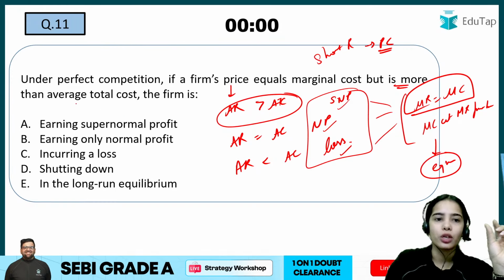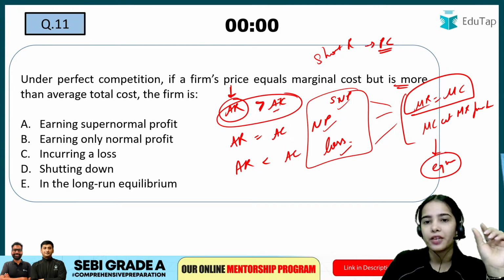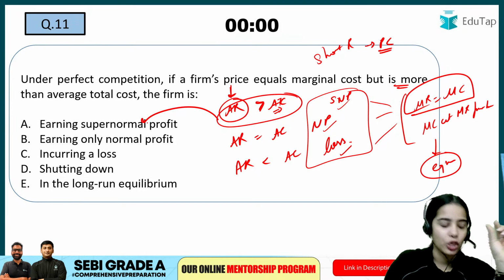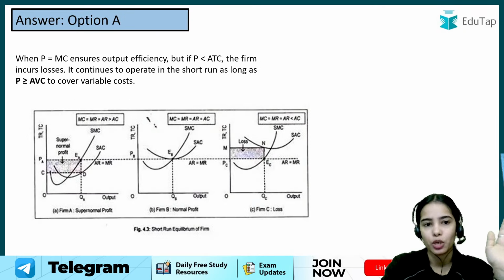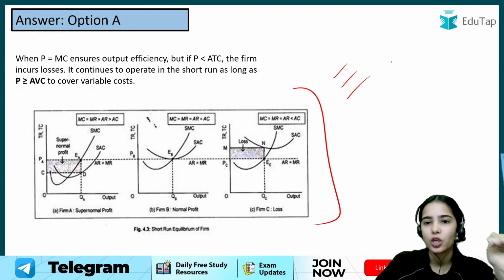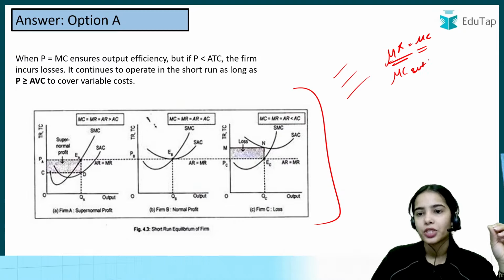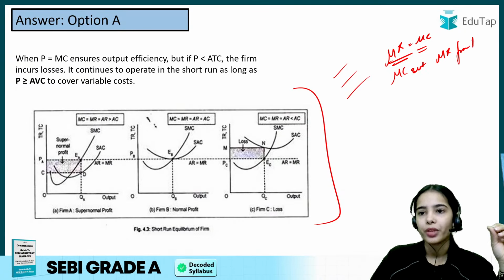If the average revenue is greater than the average total cost, this is the case of supernormal profits. So in all these conditions, in losses, in supernormal profits, in normal profits, the MR should be equal to MC, the marginal revenue should be equal to marginal cost, and the MC should cut MR from below.